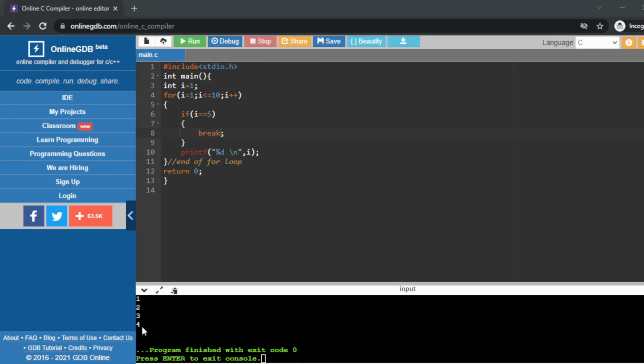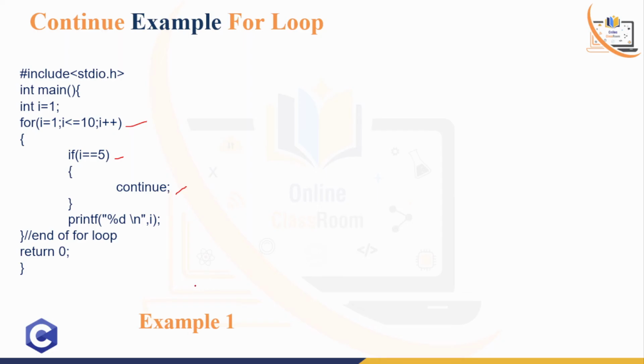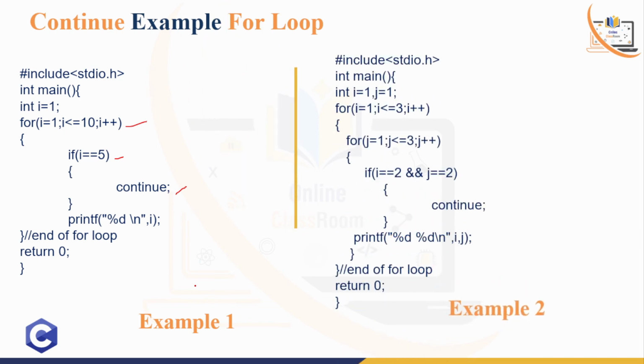Now again back to the slide. There is another program. It is basically the same code, but instead of the break statement I write the continue statement here.